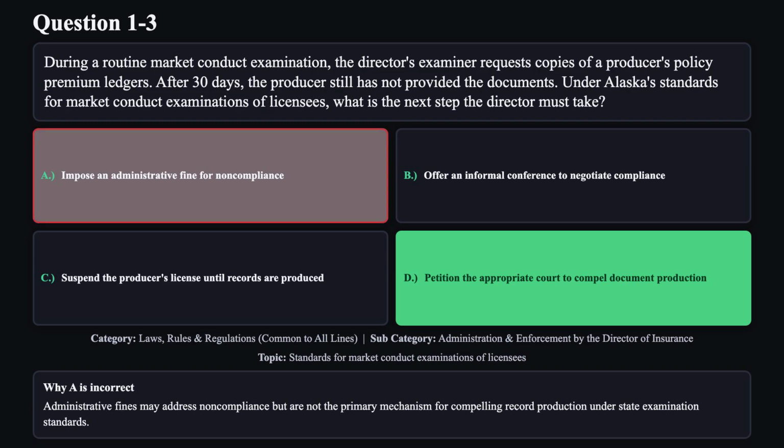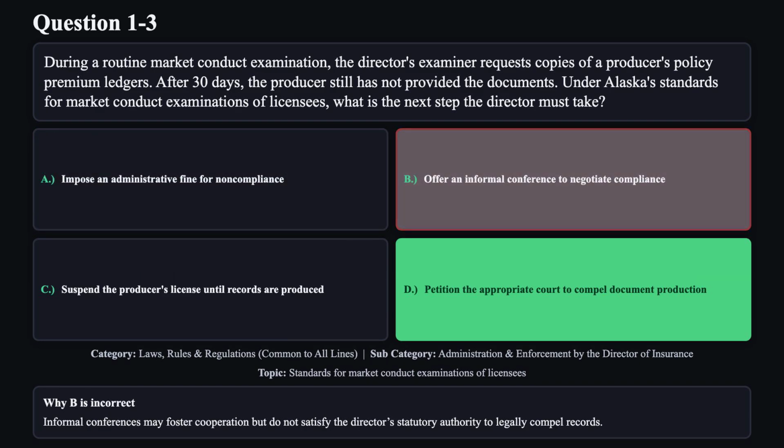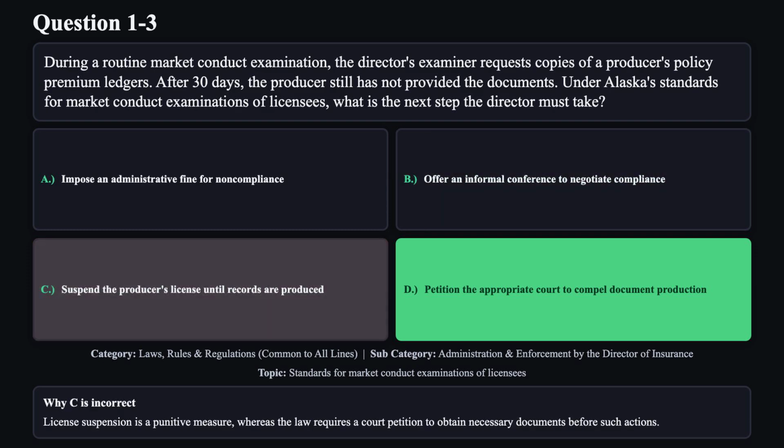Reason A is not correct. Administrative fines may address non-compliance but are not the primary mechanism for compelling record production under state examination standards. Reason B is not correct. Informal conferences may foster cooperation but do not satisfy the Director's statutory authority to legally compel records. Reason C is not correct. License suspension is a punitive measure, whereas the law requires a court petition to obtain necessary documents before such actions.